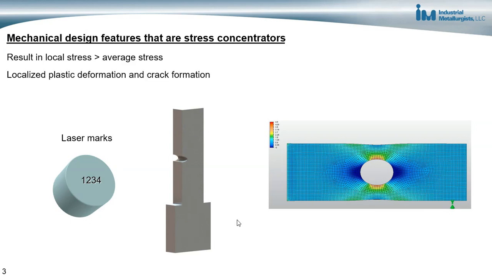As a result, you get localized plastic deformation and crack formation at these stress concentrators if the localized stress is greater than the yield strength of the material.